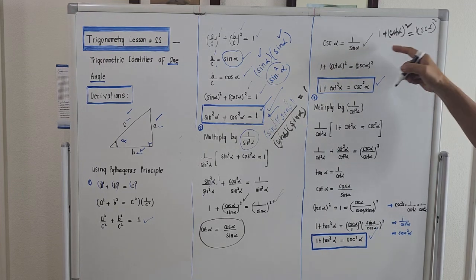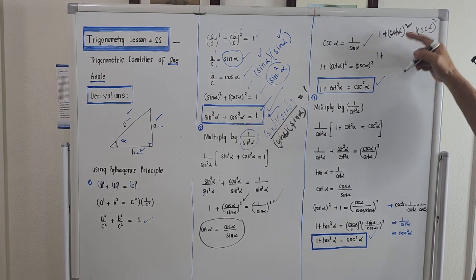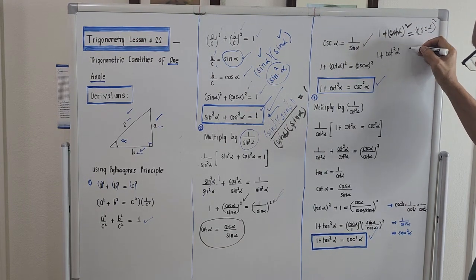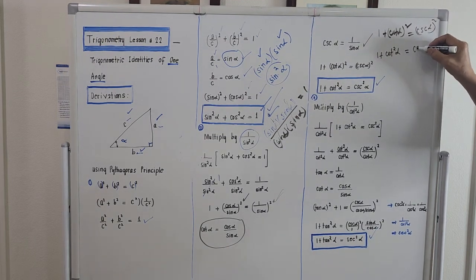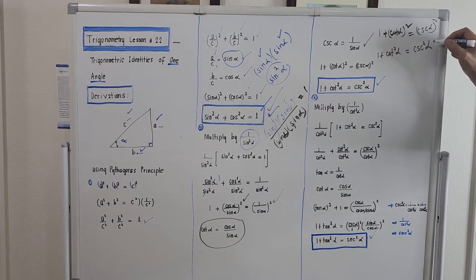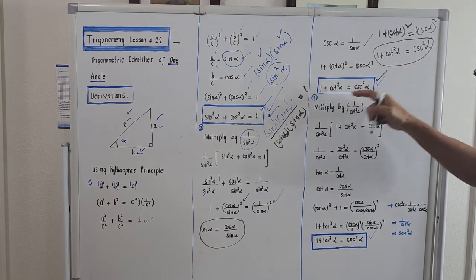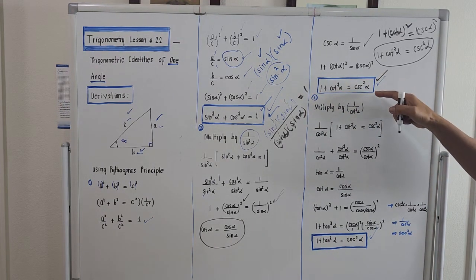So if we try to simplify this one, it will become 1 plus cotangent of alpha to the second power is cotangent square of alpha. And cosecant of alpha to the second power will be cosecant square of alpha. And this is actually our identity number 2. 1 plus cotangent square of alpha is actually cosecant square of alpha.